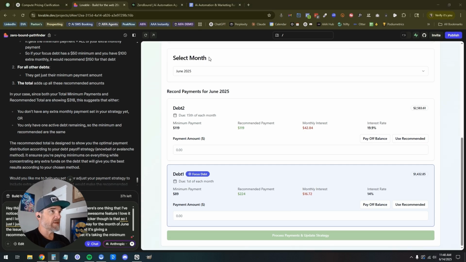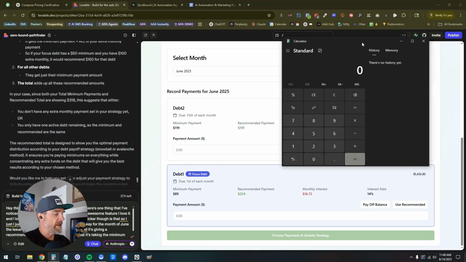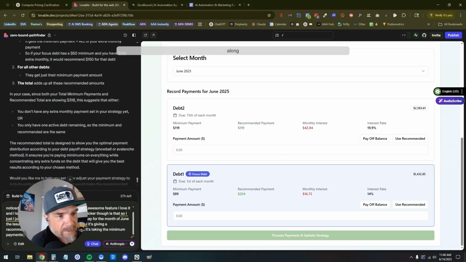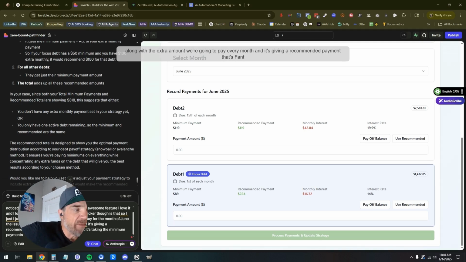Let's add this up. So we got the minimum payment of 89 plus 110. So that's 199. I don't know where it's coming from, the 224. Oh, plus the 25. It's 224. That extra 25 a month. Yeah, that is rad. Awesome. The numbers add up, along with the extra amount we're going to pay every month, and it's giving a recommended payment. That's fantastic. The issue is it's recommending that for this month,